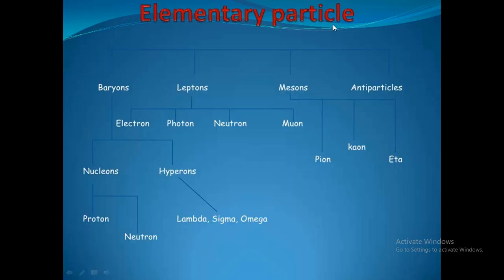This is the classification of elementary particles: baryons, leptons, mesons and antiparticles. Baryons are classified into nucleons and hyperons. Nucleons are further classified into protons and neutrons, and hyperons into lambda, sigma and omega. Leptons are further classified into electron, photon, neutrino and muon. Mesons are classified into pion, kaon and eta particles. And then antiparticles. We will see them one by one in the coming slides.